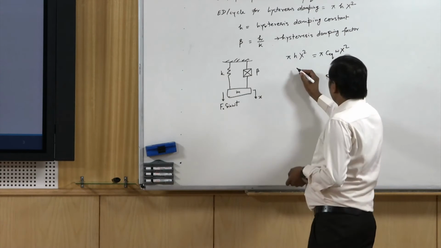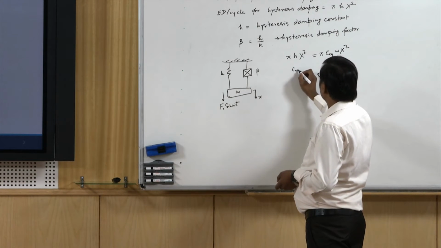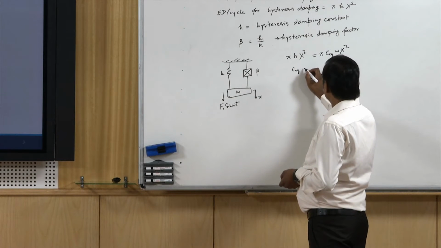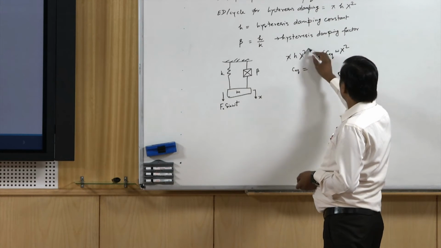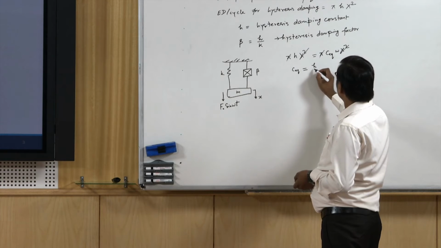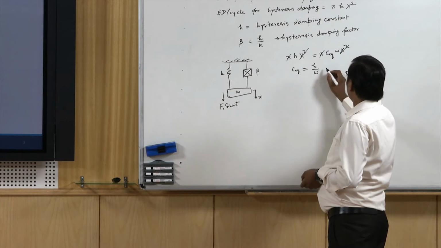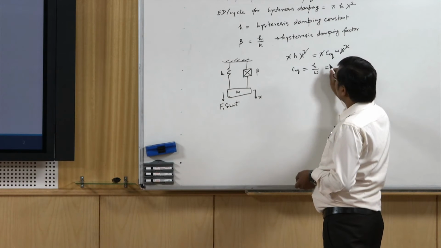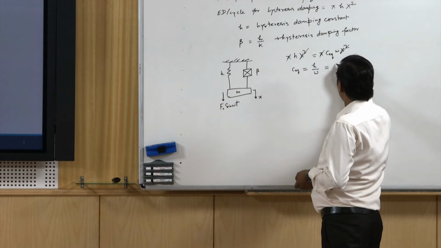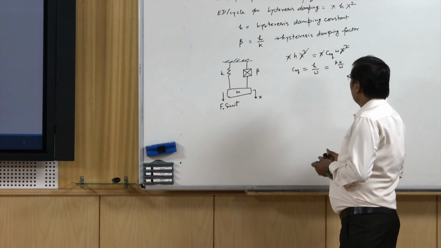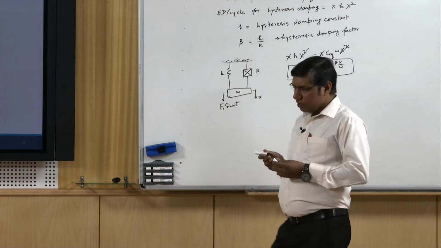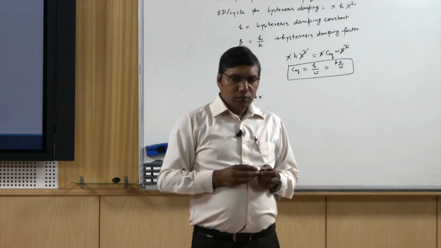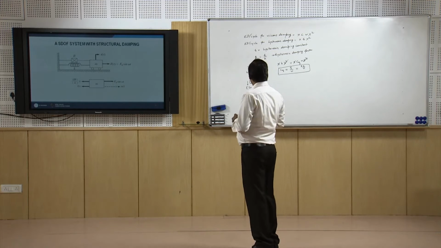Here some terms will cancel out, and we will find C equivalent is h by omega, or because h is k times beta, beta k by omega. So this is the equivalent viscous damping corresponding to the hysteresis damping.